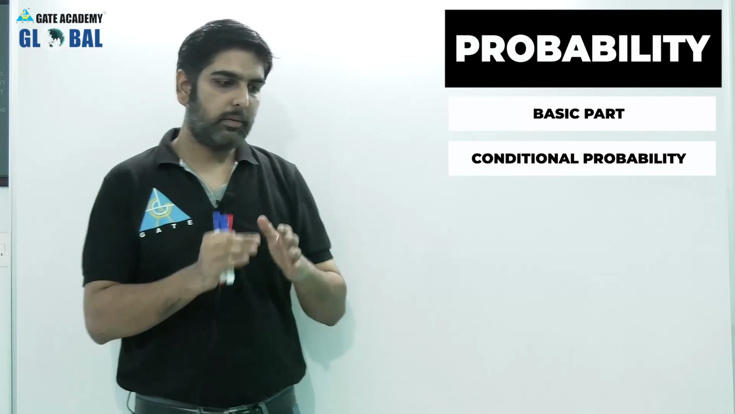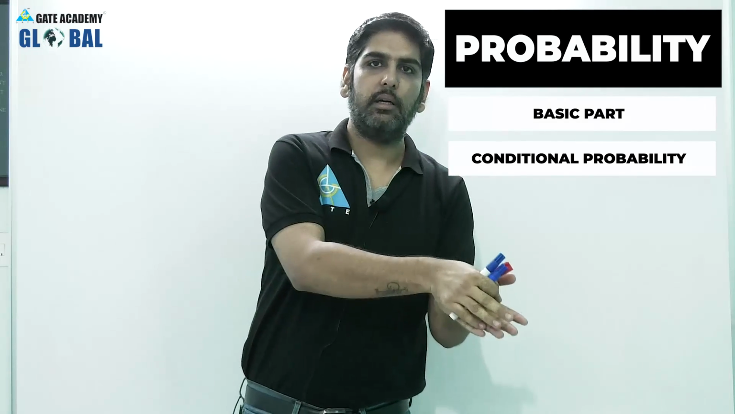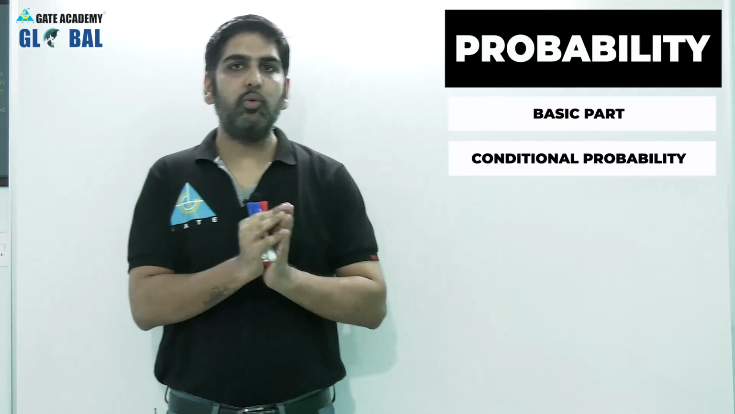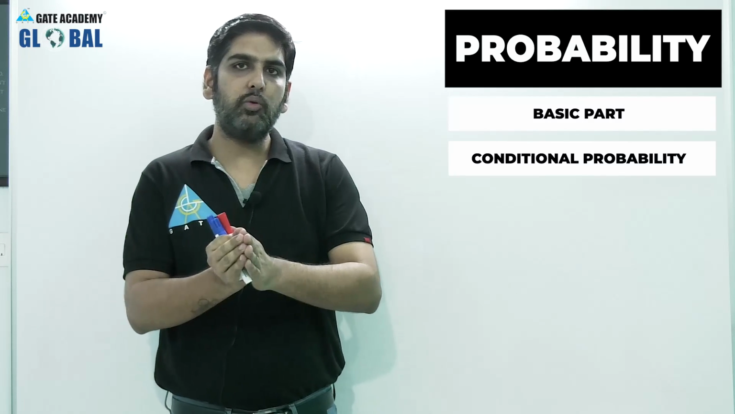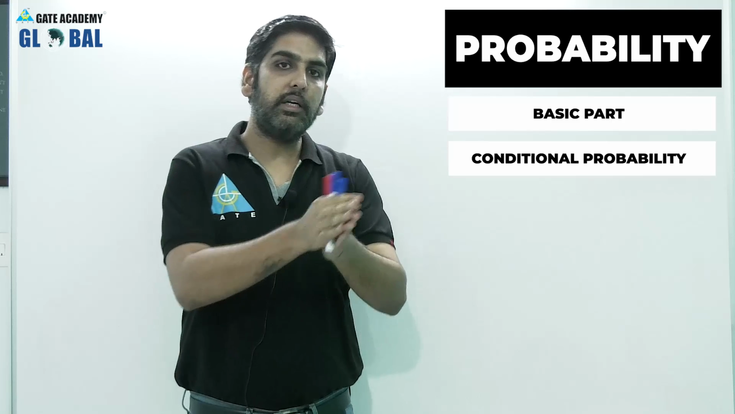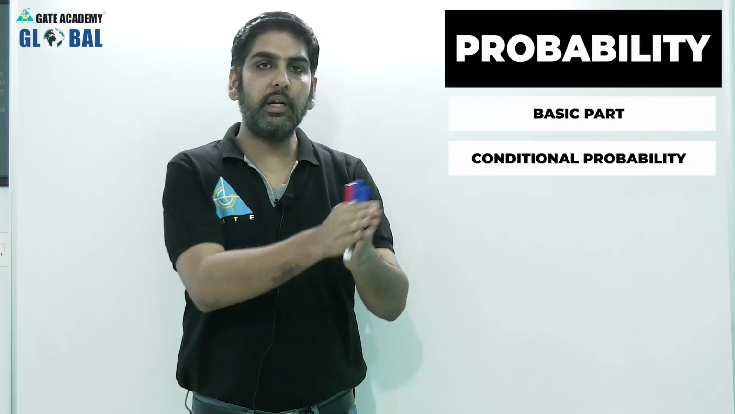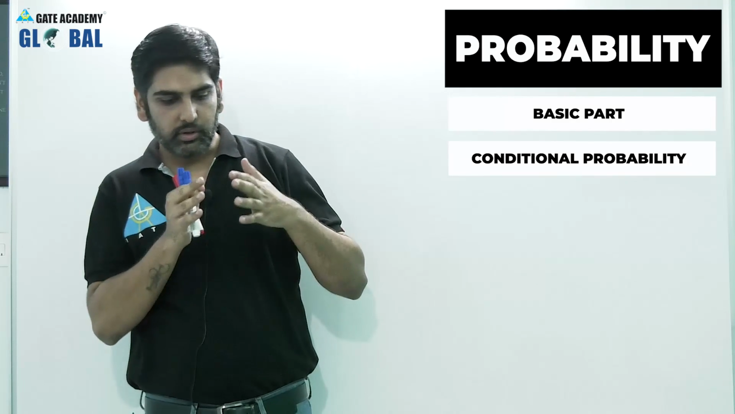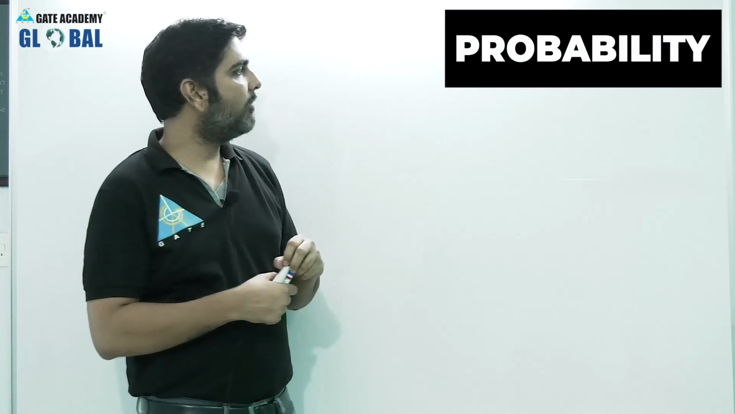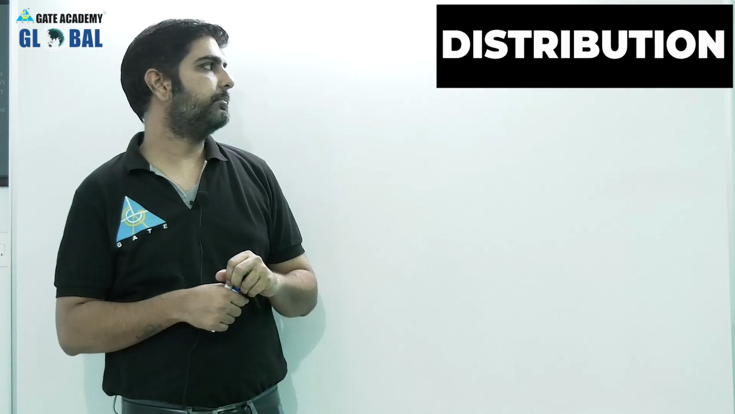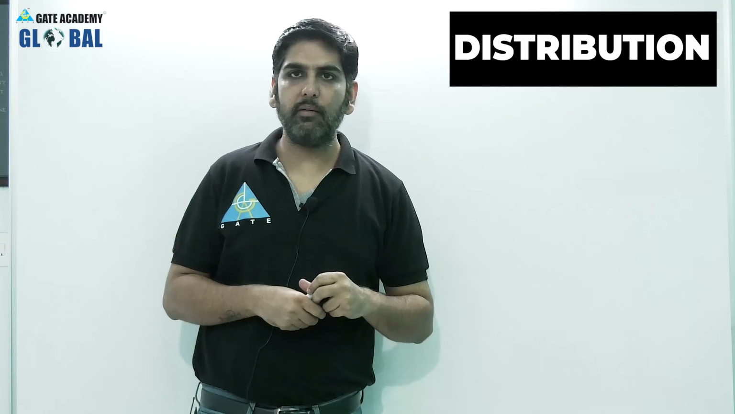Second, conditional probability, where you can have permutation combination or where you cannot. That means where to apply conditional probability, how to check mutually exhaustive events, and how you can say it is conditional probability or a dependent event. So these are all in the basic part. Next I'm having distribution.